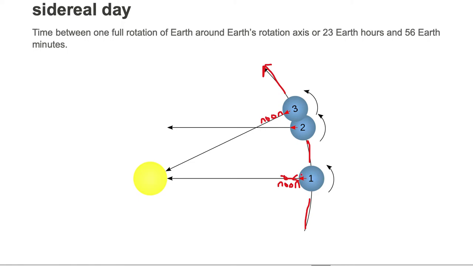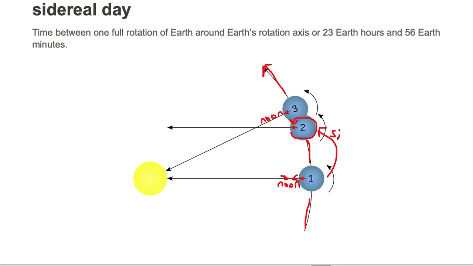Now let's let the Earth rotate one full time around its axis as the Earth orbits and we reach position 2. The Earth rotated one full time around its rotation axis, but as you can see, this meridian line is not pointing towards the sun. The time it takes for one full rotation going from 1 to 2 is known as a sidereal day.